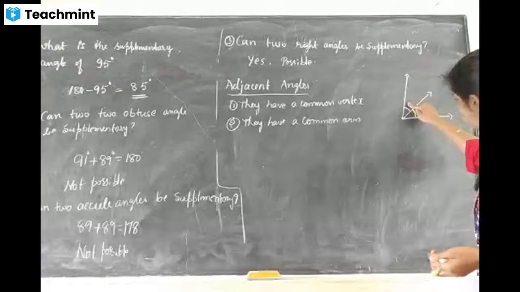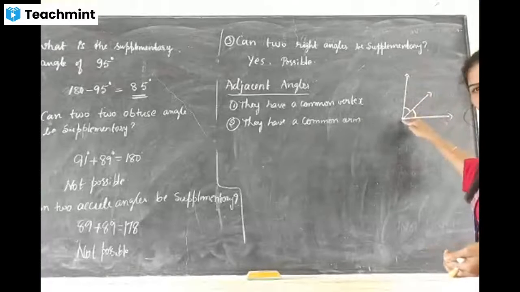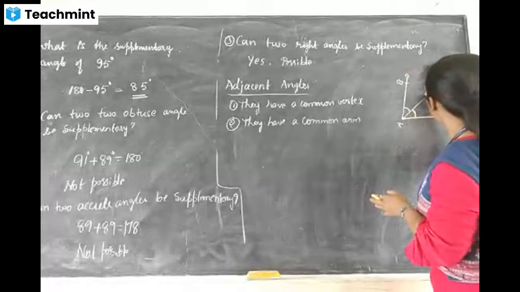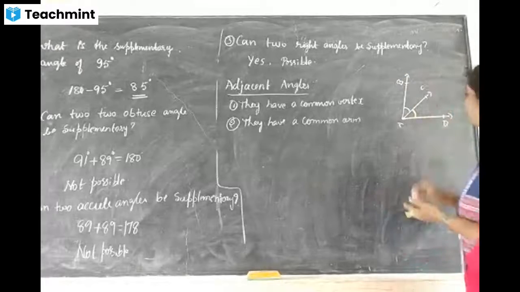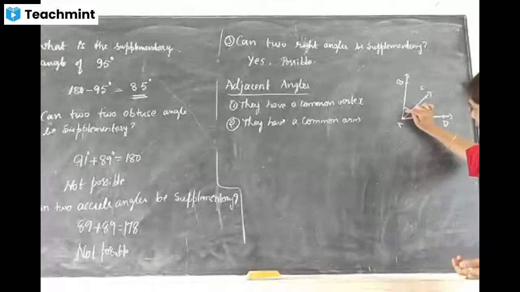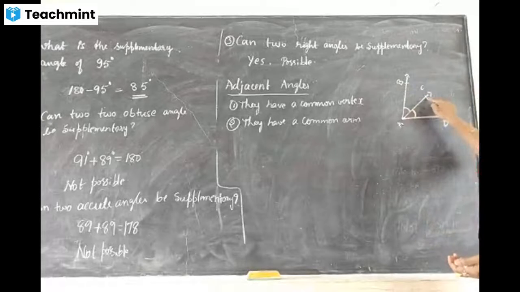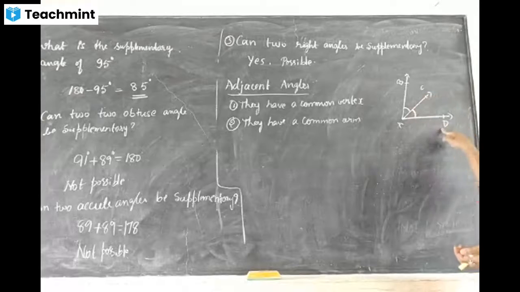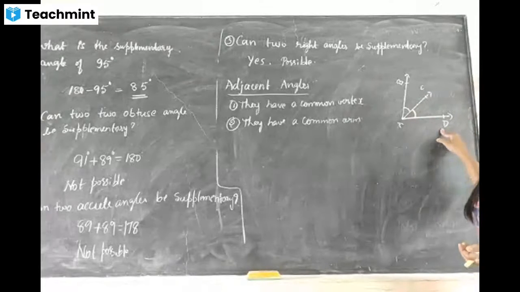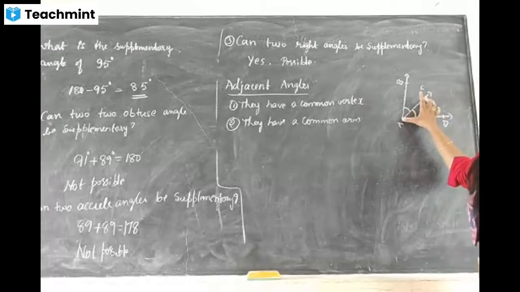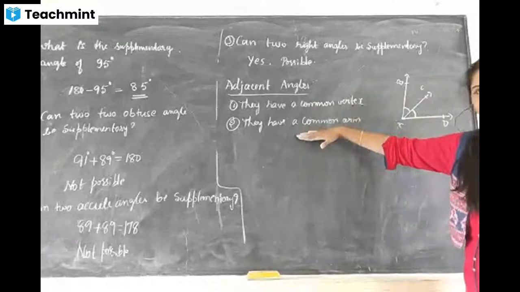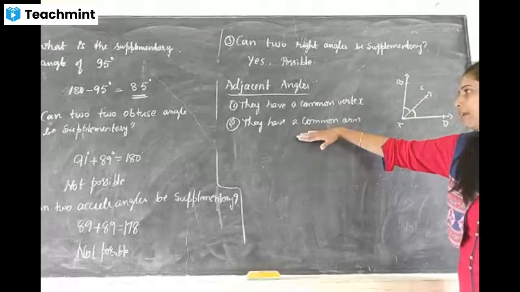So for this angle, this and this are the rays. We will name it as A, B, C, D. For this angle, AB and AC are the rays. For this angle, AC and AD are the rays. So AC is common in both. So that is called a common arm.